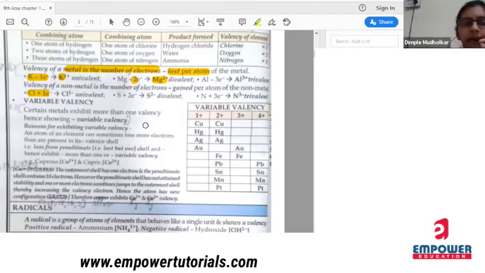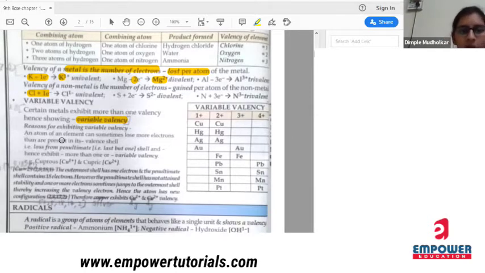Now next topic is variable valency. Now what do you mean by variable valency? Means having one or more valencies. Okay. Now certain metals exhibit more than one valency, hence showing variable valency. Okay. Now why? What is the reason behind showing the variable valency?